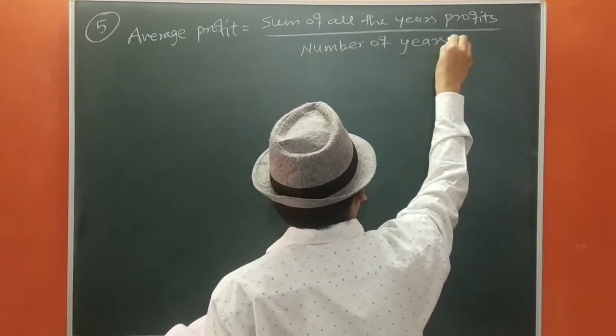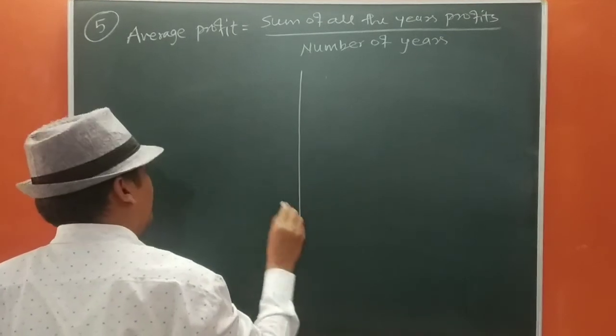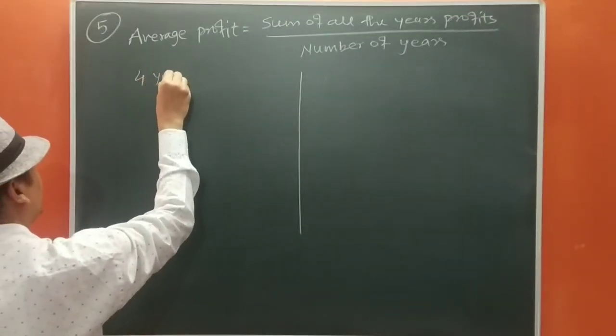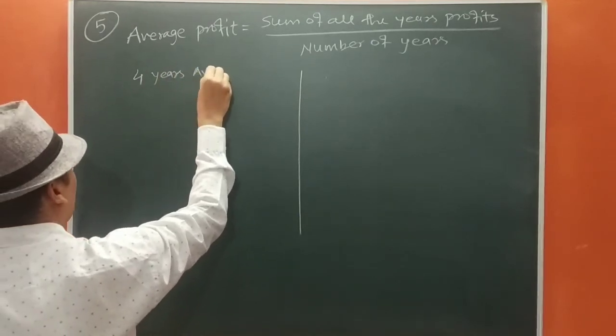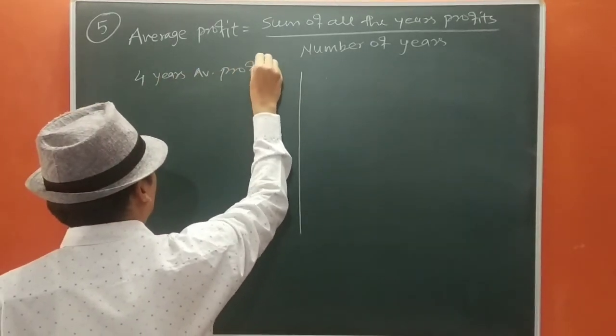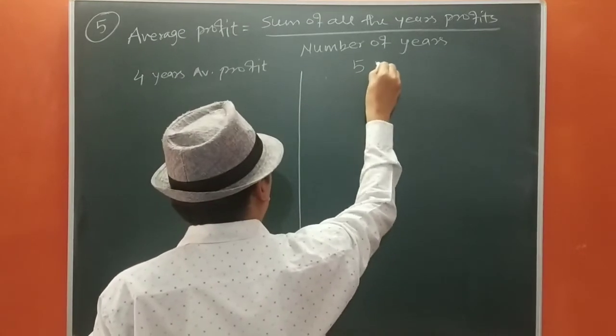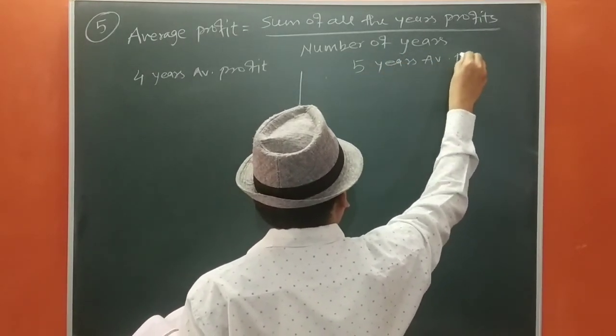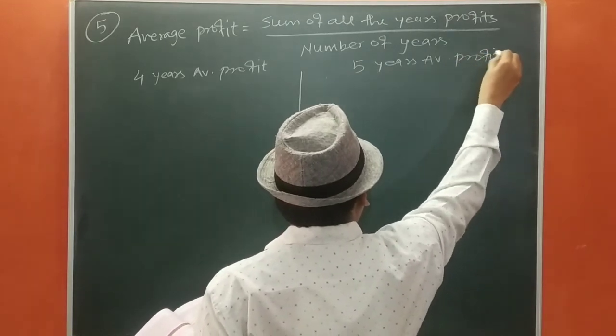Okay, now we are going to compare the things. 4 years average profit, 5 years average profit. Okay, formula I have already written.